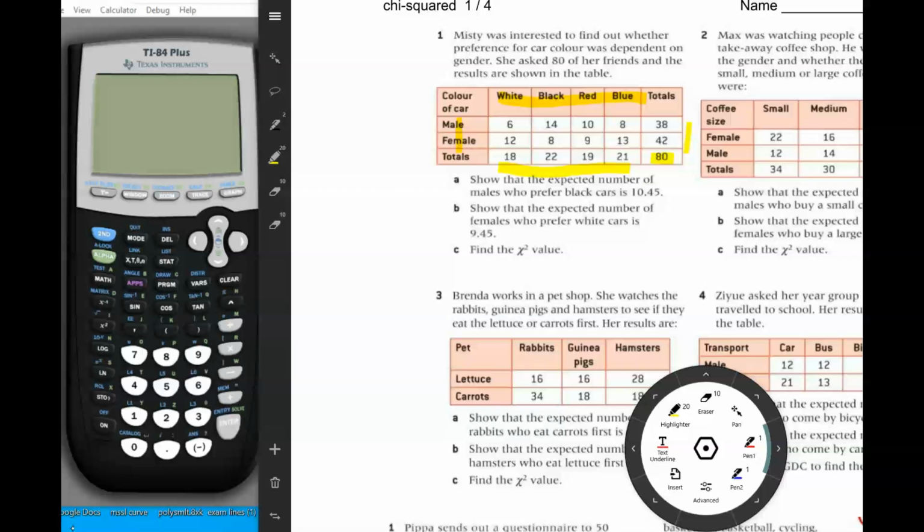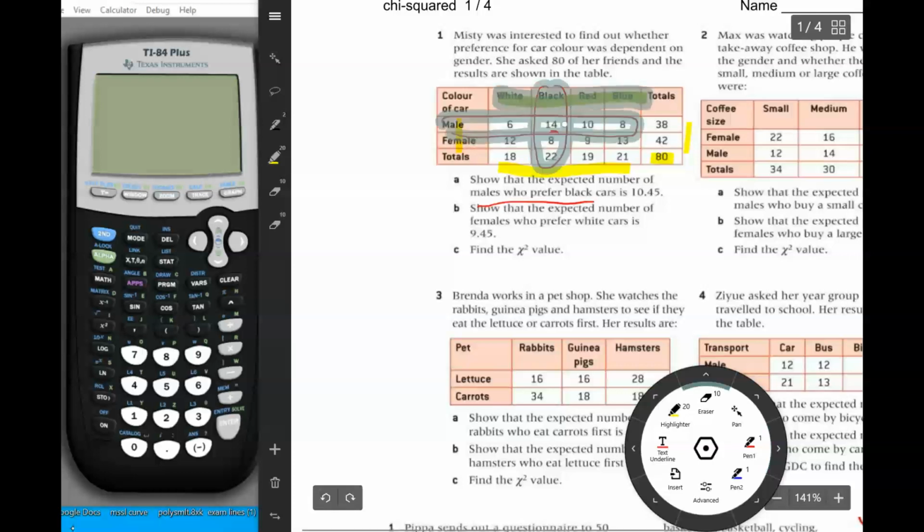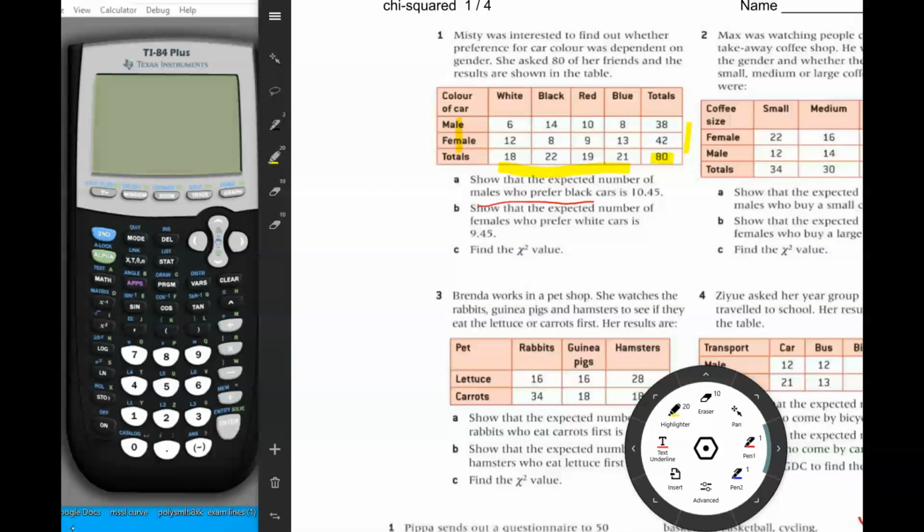So, for example, if they want to know males who prefer black cars, then you would say, okay, males would be this row here, and then black cars would be this row here, so that would be the quantity that would go right there. And it's not going to be 14 because 14 is the observed value. What we're going to do is figure out what this number should be given the proportions that the subtotals and the total give us.